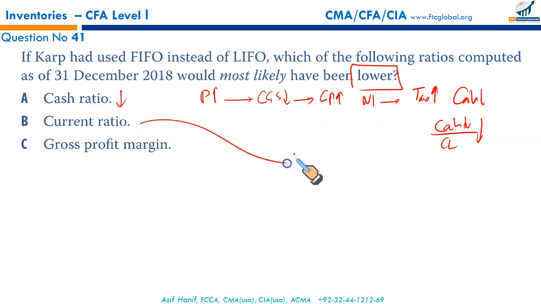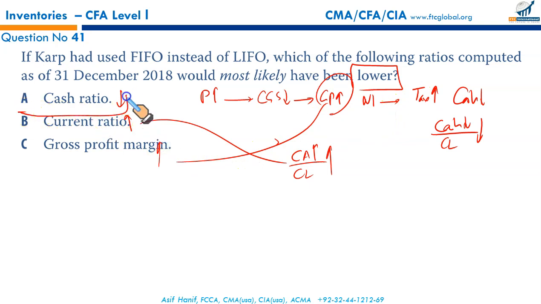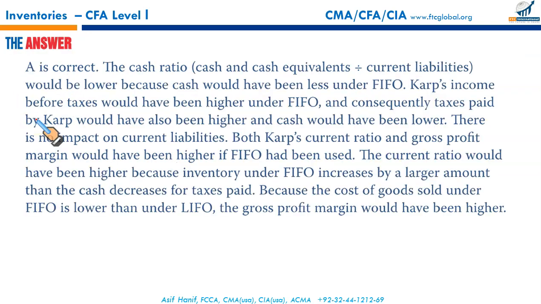What about current ratio? Since your higher priced inventory is on the balance sheet, your current assets would be higher. Resultantly, your current ratio, current assets upon current liabilities, would be higher. And gross profit would be higher, that we have already discussed. So the only ratio that would be lower is your cash ratio, and that is it.